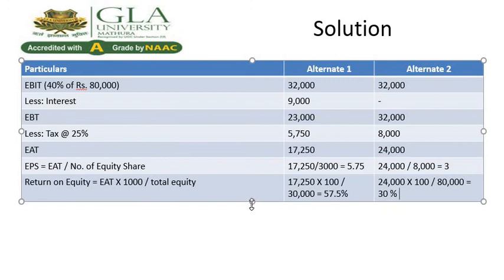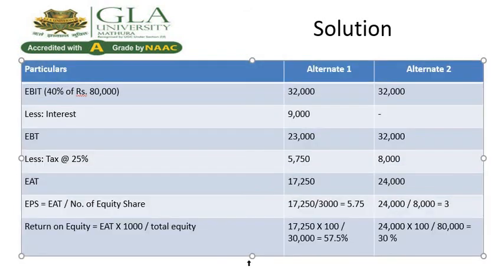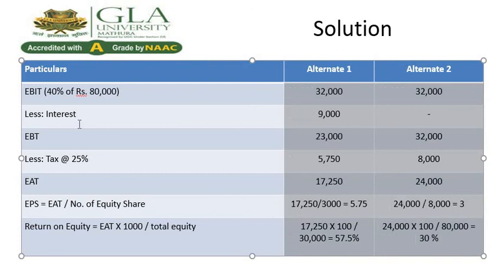That's the value. So according to this situation, if anyone asks us which one is the better project, then alternative 1 is better for us, because the return on equity is 57.5% in comparison to alternate 2 where the return on equity is only 30%.